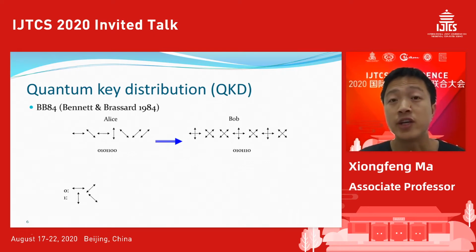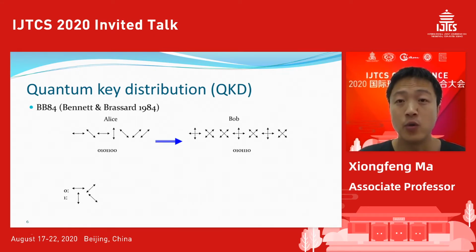This channel is insecure. In principle, in the worst case scenario, we can even assume that this channel is fully controlled by an eavesdropper. After Bob receives these quantum states, he performs the measurement.